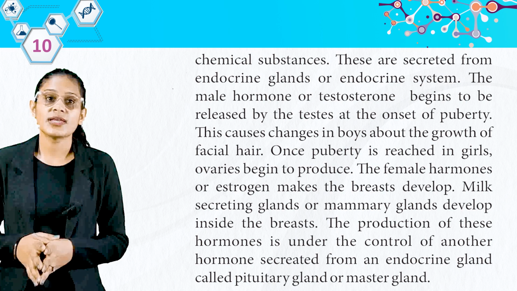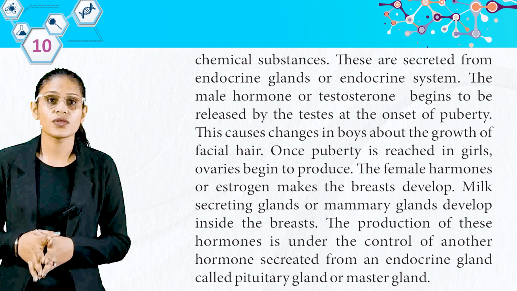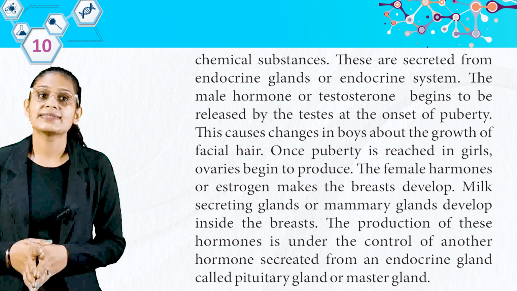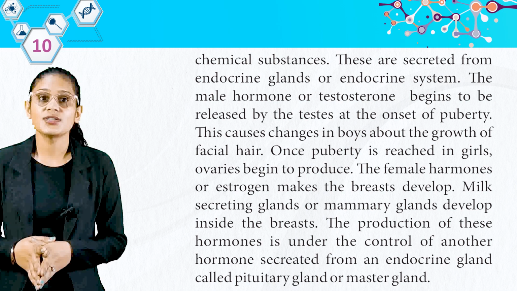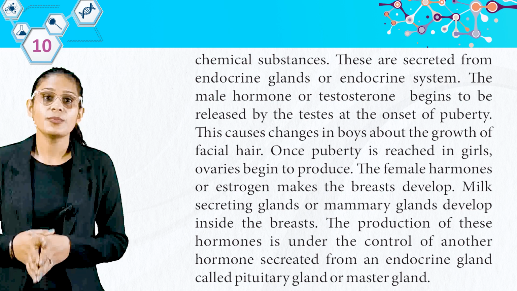Once puberty is reached in girls, ovaries begin to produce the female hormone estrogen, which makes the breast develop. Milk secreting glands or mammary glands develop inside the breast. The production of these hormones is under the control of another hormone secreted from an endocrine gland called pituitary gland